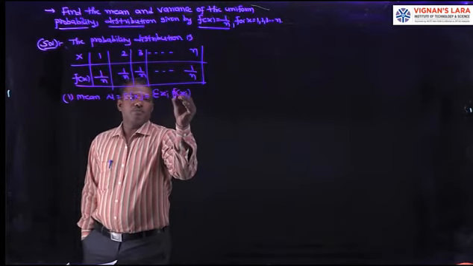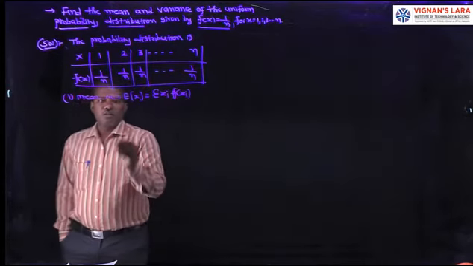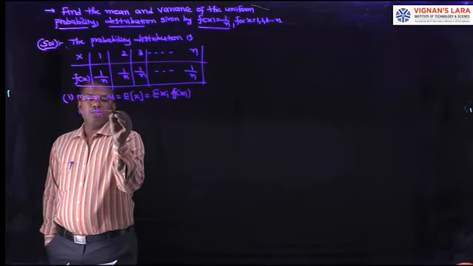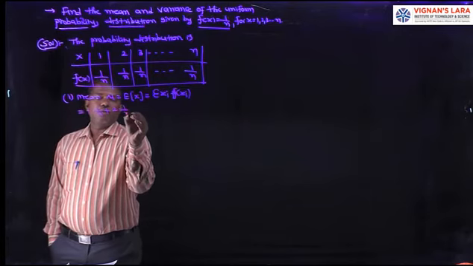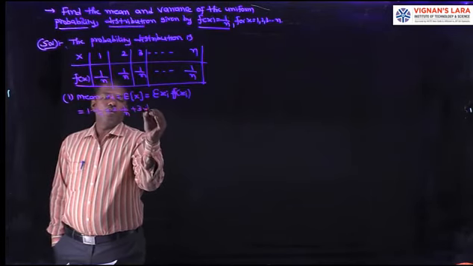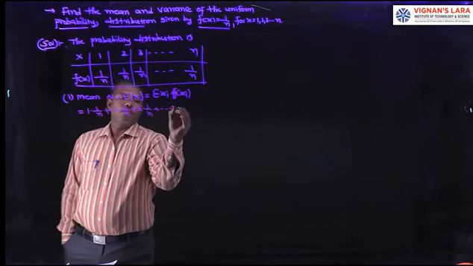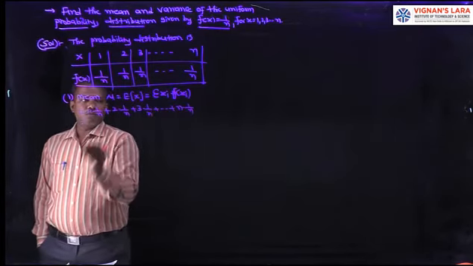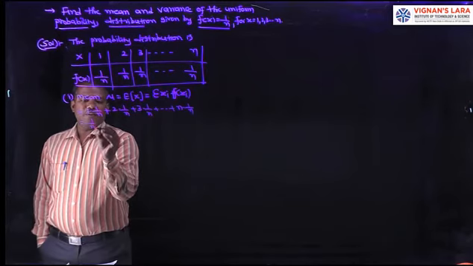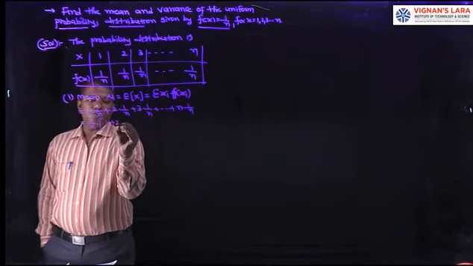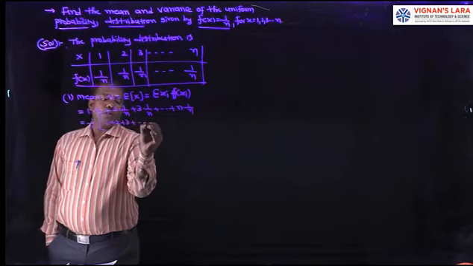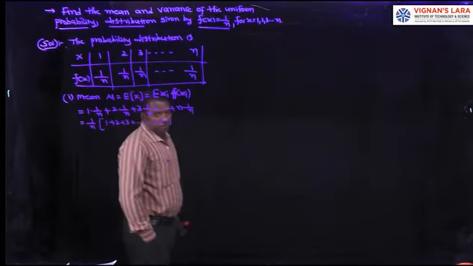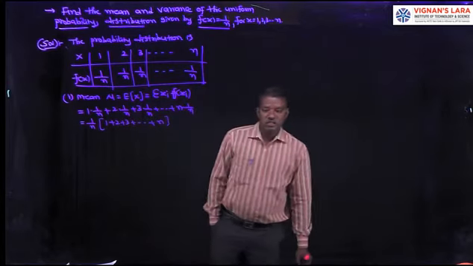That is equal to 1 into 1 by n plus 2 into 1 by n plus 3 into 1 by n, so on, plus n into 1 by n. 1 by n is the common factor, the remaining is 1 plus 2 plus 3, so on, plus n, the sum of the first n integers.